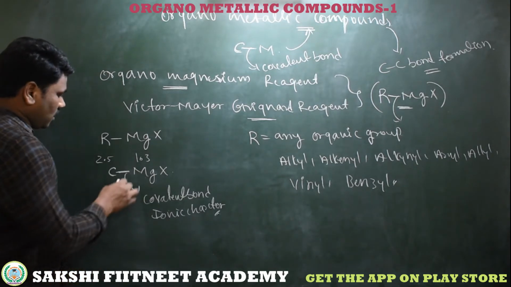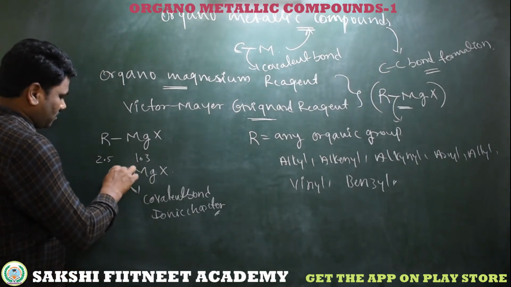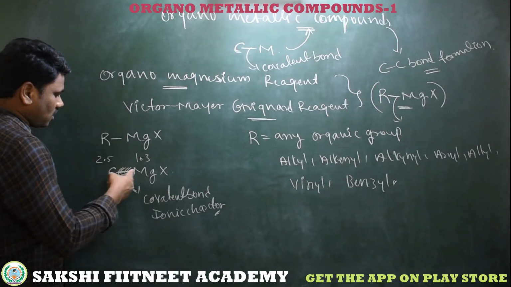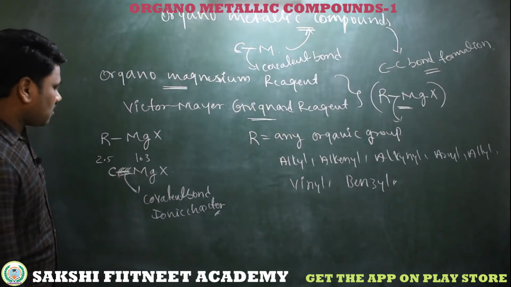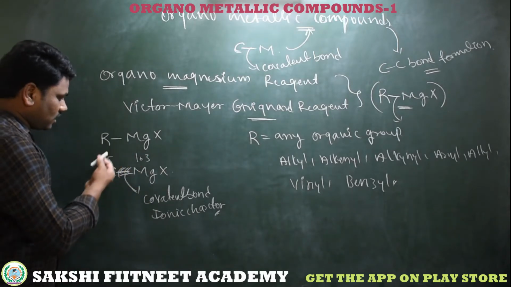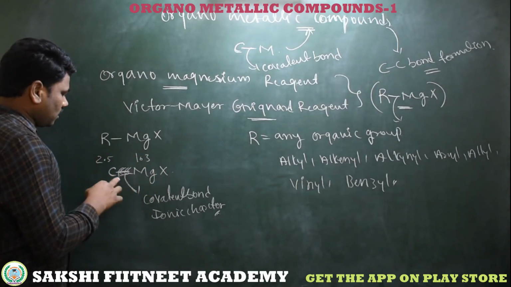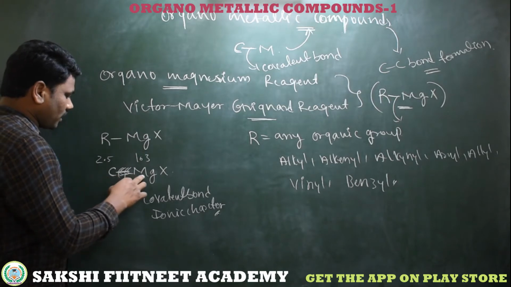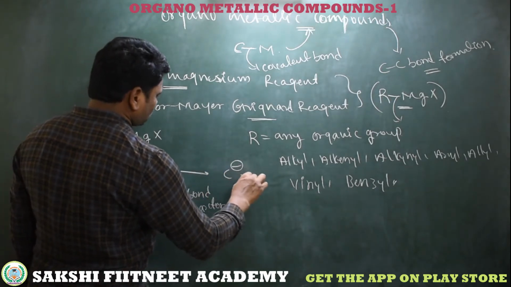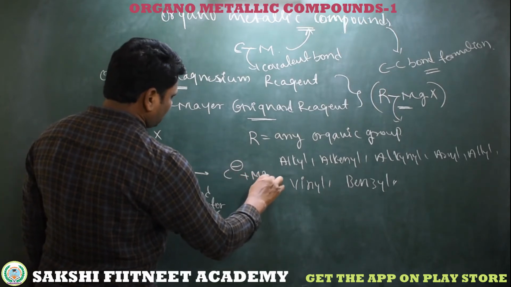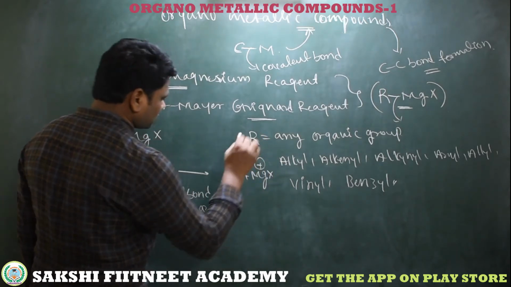So obviously it shows polarization. The bond electrons are displaced towards the carbon, so when we take this reagent, the bond cleaves between carbon and magnesium and gives C minus and MgX plus.